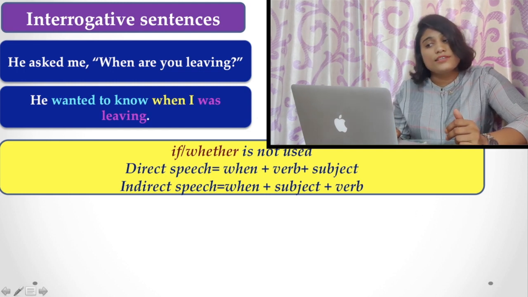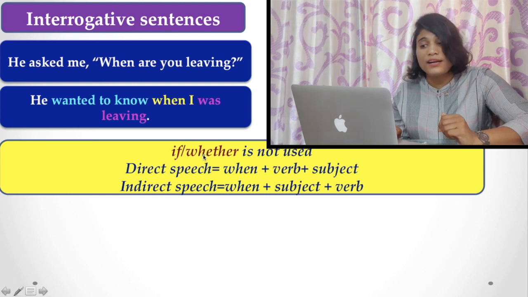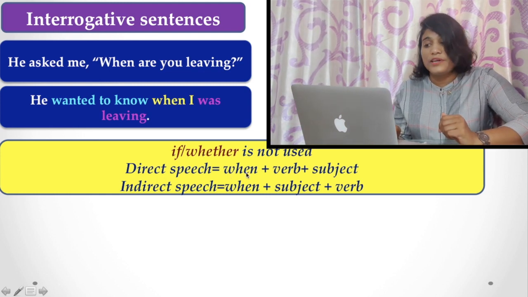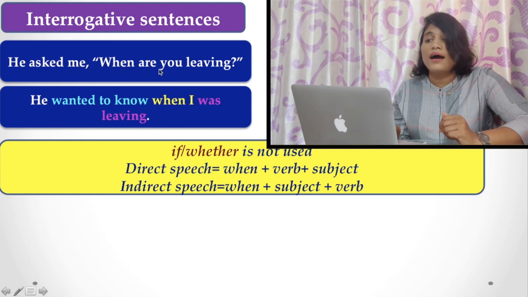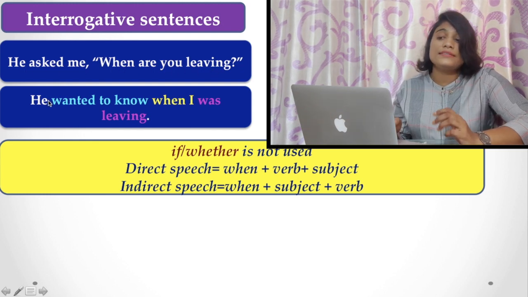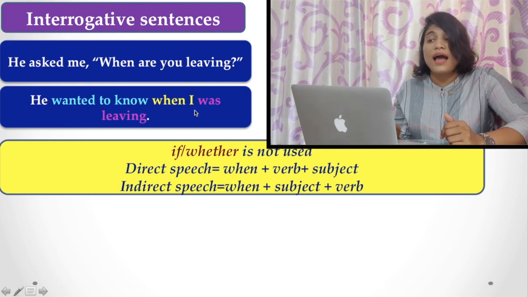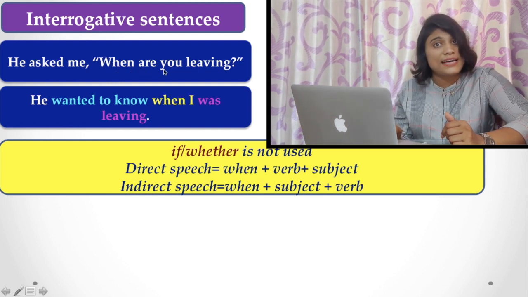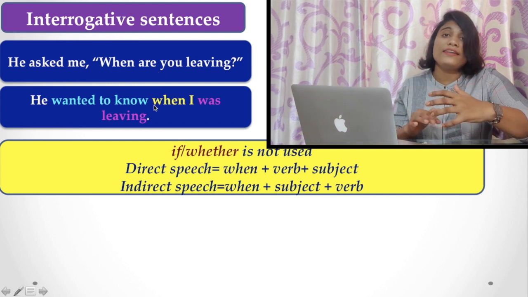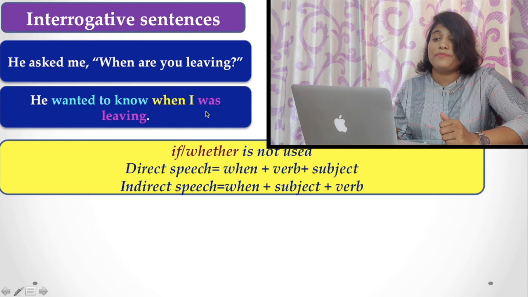Here, in case of WH words, you need not use if or whether. In the direct speech, you find he asked me, when are you leaving? And the same thing in indirect speech, he wanted to know when I was leaving. In the first, you find when plus verb plus subject, but in indirect speech, you find when plus subject plus verb.